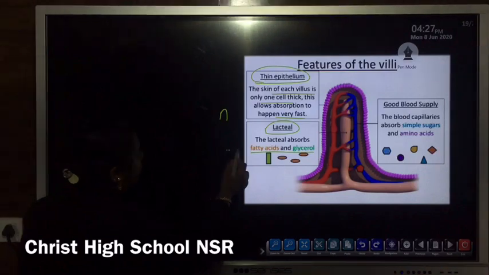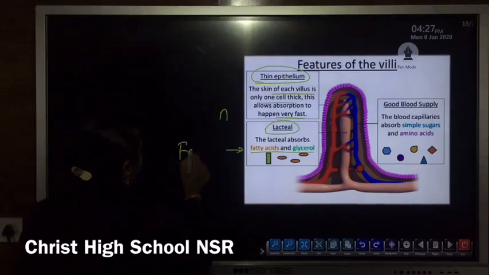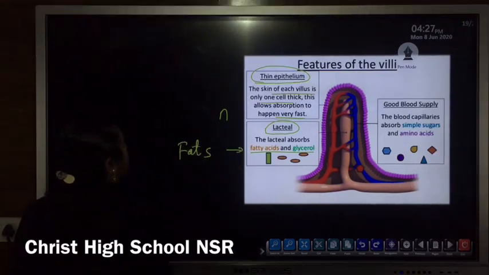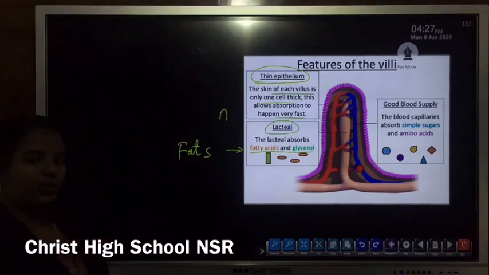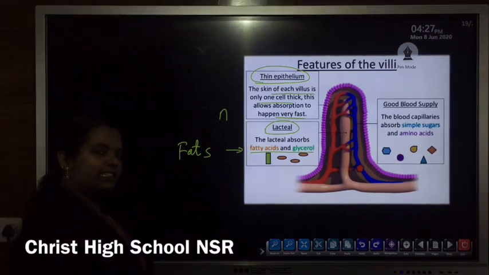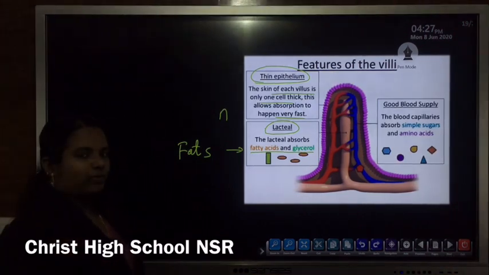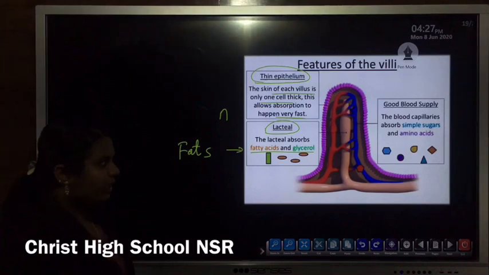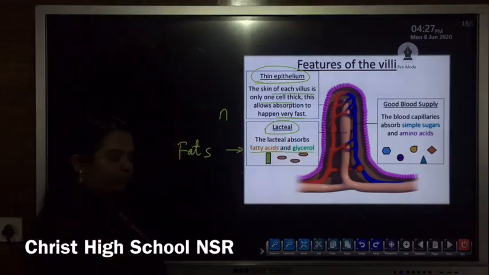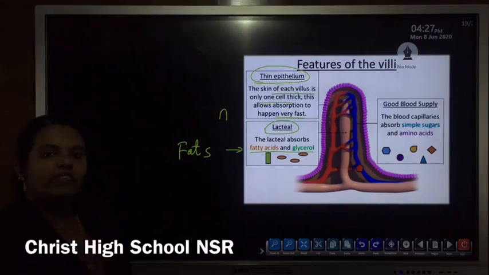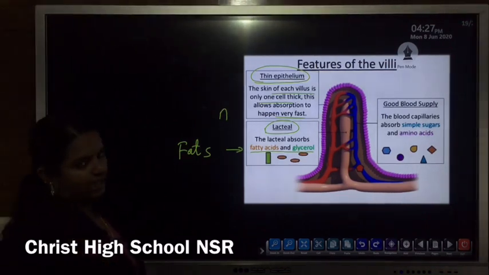Fatty acids and glycerol means globules of fats are broken down into a simpler, soluble form, known as fatty acids and glycerol. These are absorbed with the help of the lacteal present in the villi.